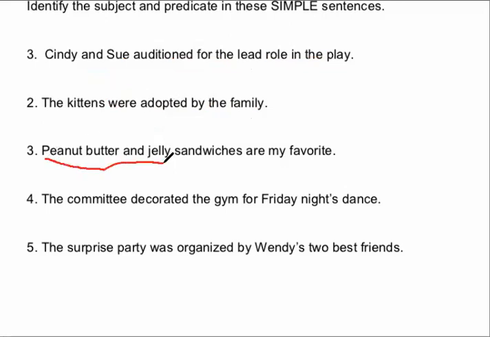Peanut butter and jelly, sorry, peanut butter and jelly sandwiches is the subject. Are is the verb. And are my favorite is the predicate. The committee decorated the gym.